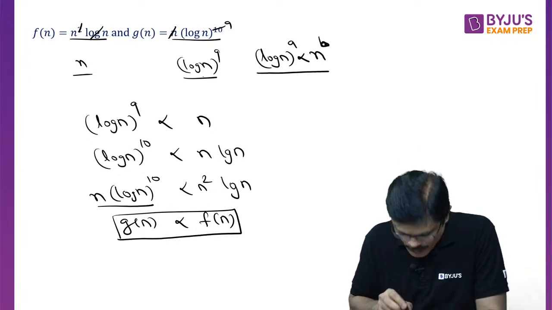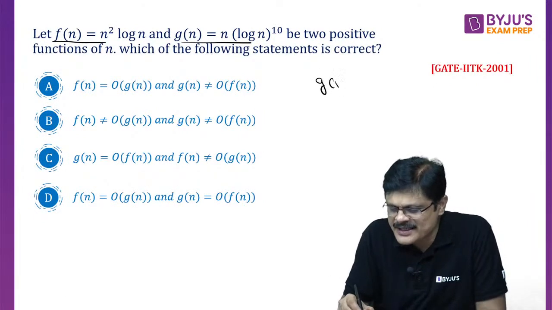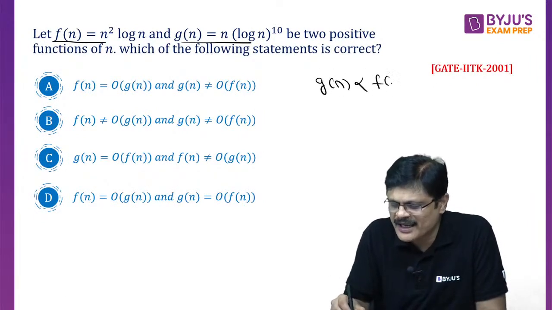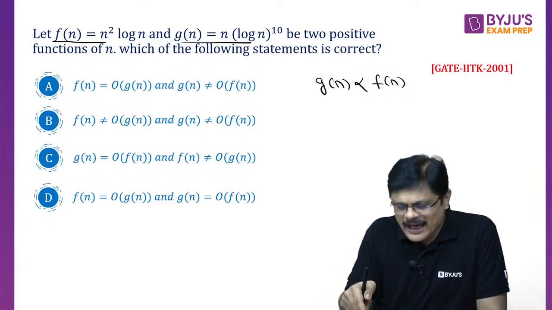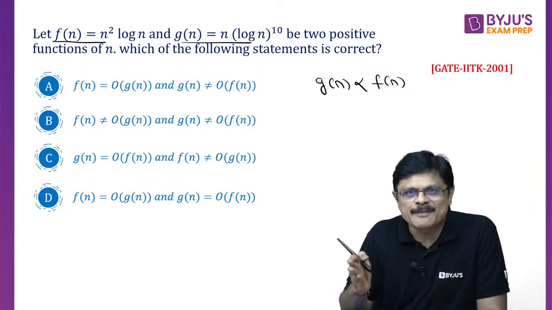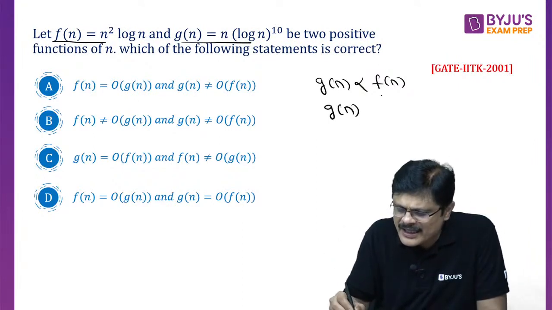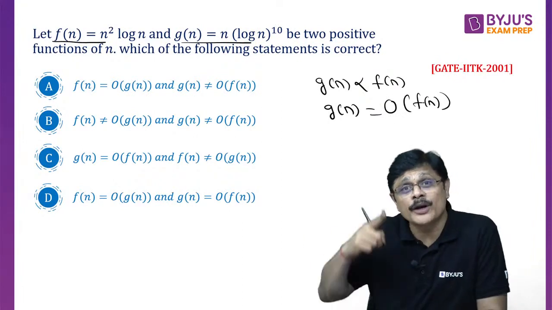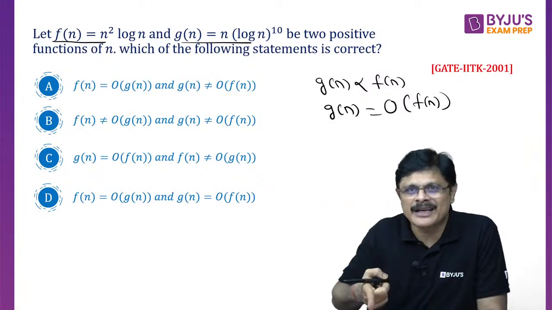Now, using this relation, you have to find the correct answer. G(n) is asymptotically smaller than F(n). So you can write G(n) is big O of F(n); F(n) is a tight upper bound for G(n).